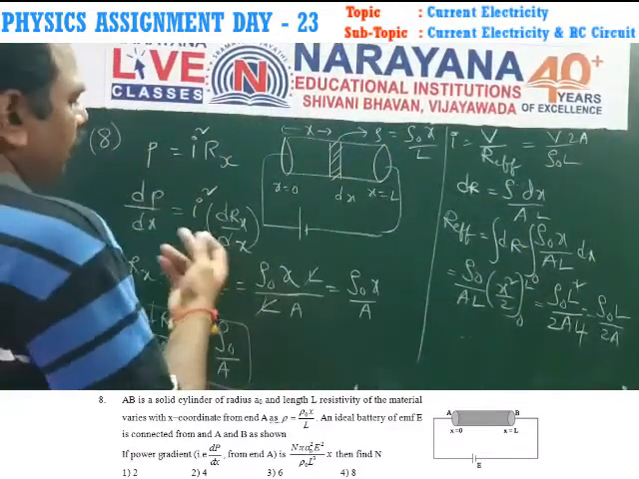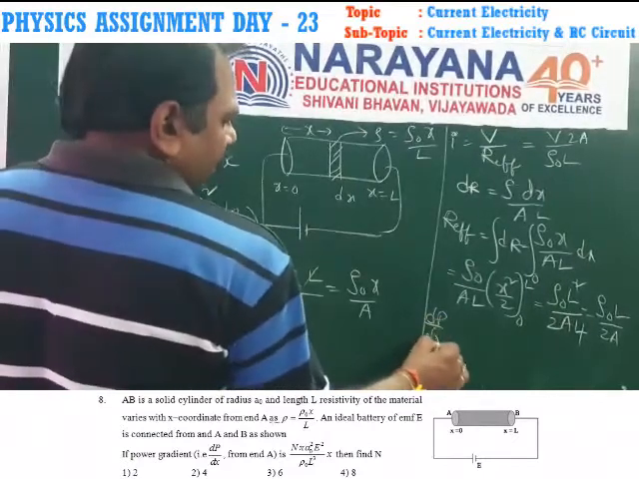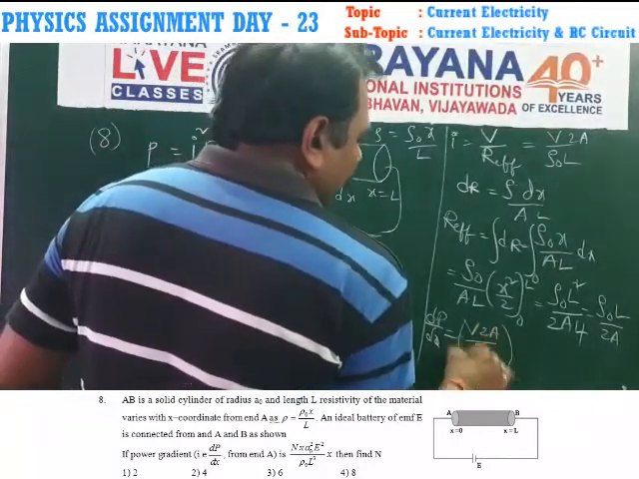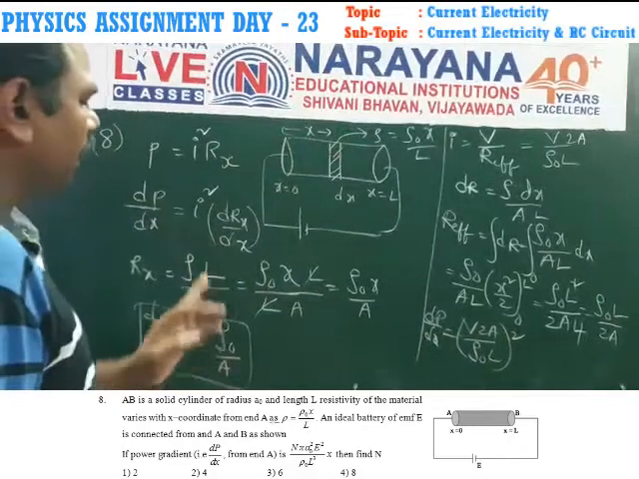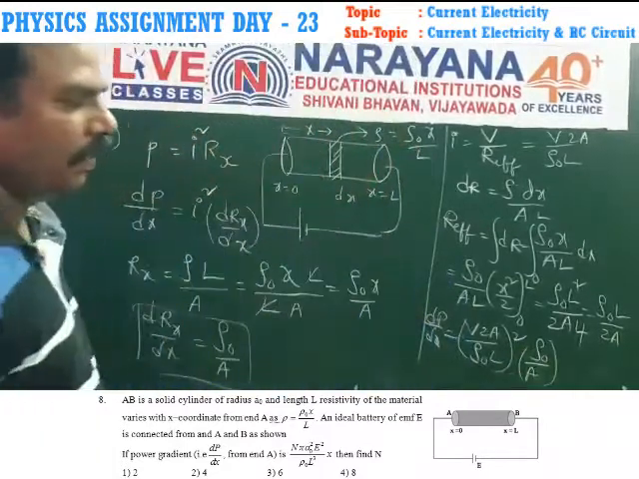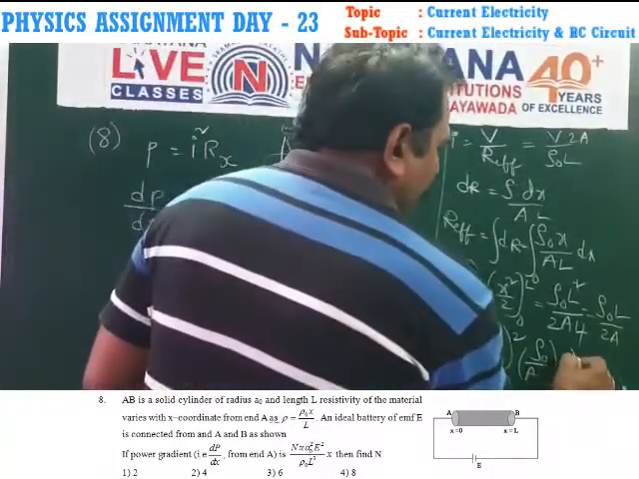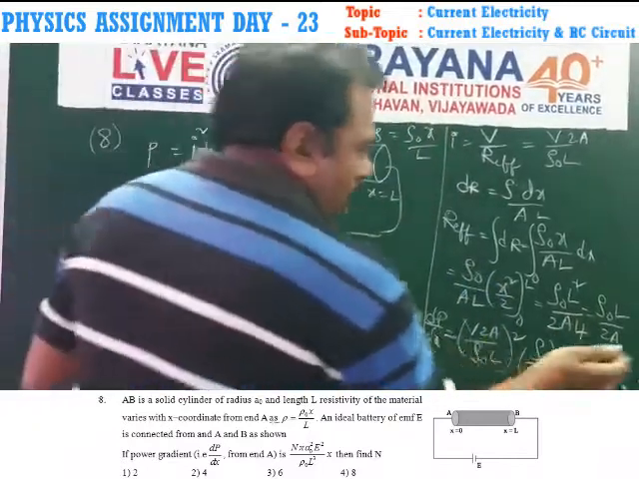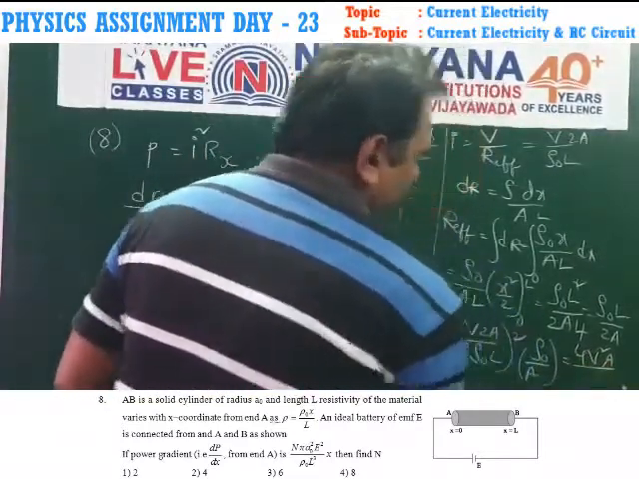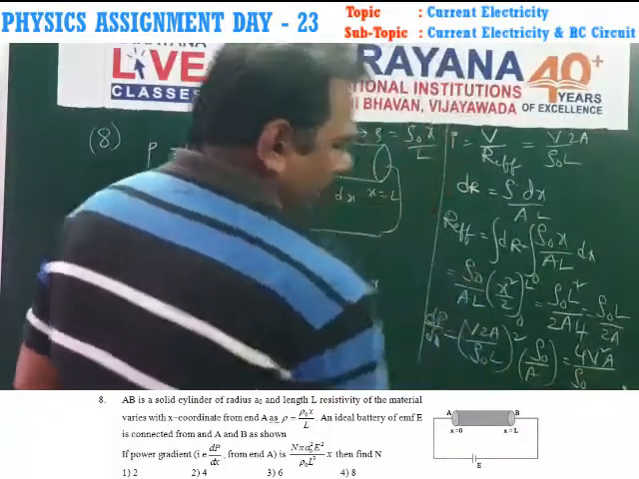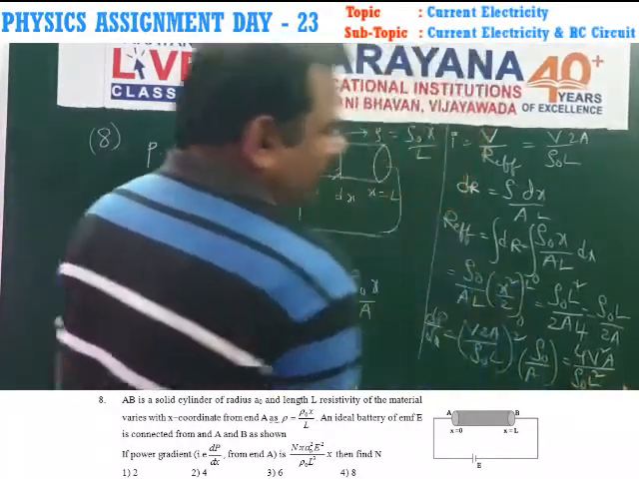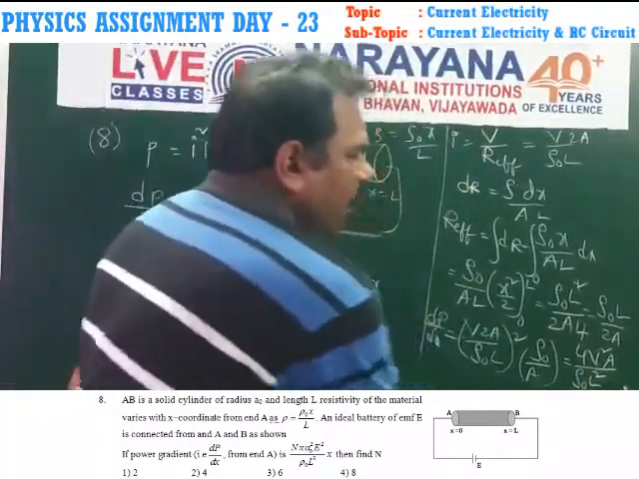Now substitute in the equation dP by dx is equal to I square, that is V into 2A by rho naught L, whole square, into dRx by dx, that is rho naught by A. So finally we get 4V square, the area of cross section A is cancelled, A by rho naught into L square in the denominator, so rho naught L square. This is the power gradient.